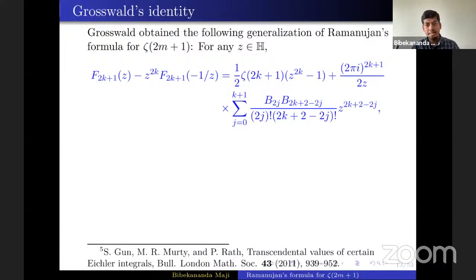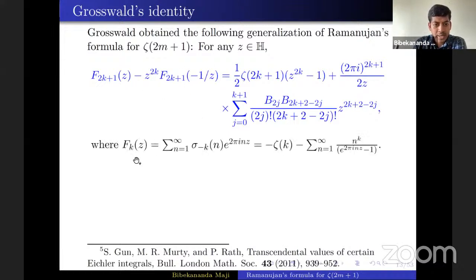But that can be analytically continued to any alpha with real part of alpha greater than 0, as well as beta with real part of beta greater than 0. Then you change alpha and beta suitably in terms of z, and you get this expression, where f_k(z) is nothing but this series.